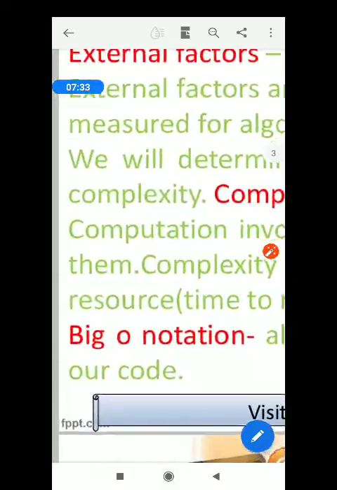Now, there is a term called Big O notation, which is actually the measurement of computational complexity of our code or of any algorithm. Please note down Big O notation.